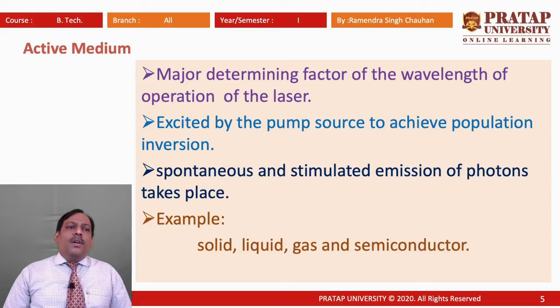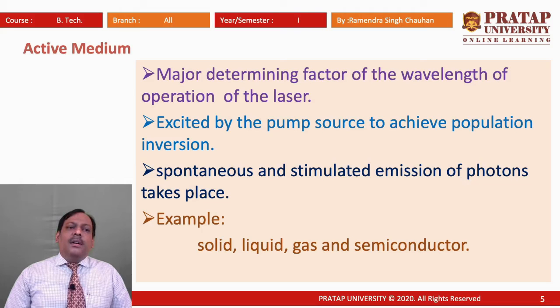Now, we can say that active medium determines the wavelength of operation of the laser. It depends on the energy difference between the energy levels which take part in population inversion.